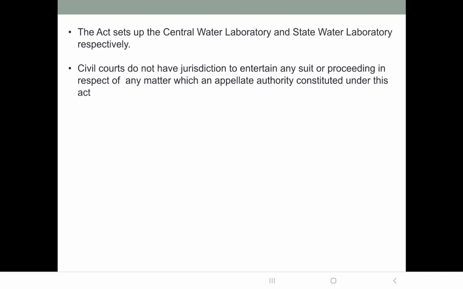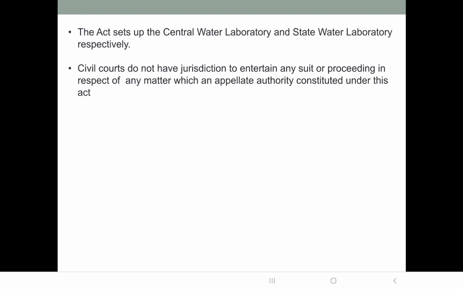Then it also sets up the Central Water Laboratory and the State Water Laboratory respectively. So Central Water Laboratory is set up by the central government. State Water Laboratory will be in a particular state. Okay,